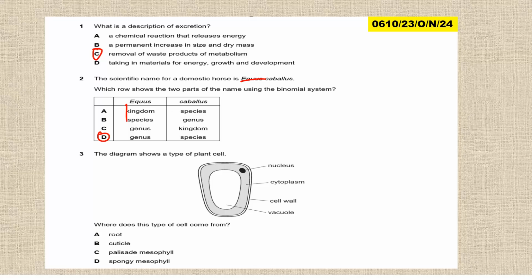Then question 3, the diagram shows a type of plant cell. Where does this type of cell come from? Under this one also, I think we'll dwell more on this under cell organization. But as you can see, it has no chloroplast. It's a cell, but has no chloroplast. These are found in the root. Those found in the leaves are the ones where you find chloroplasts, maybe part of the stem as well. But the roots do not have chloroplasts; instead they have cell wall, vacuole, cytoplasm, nucleus.